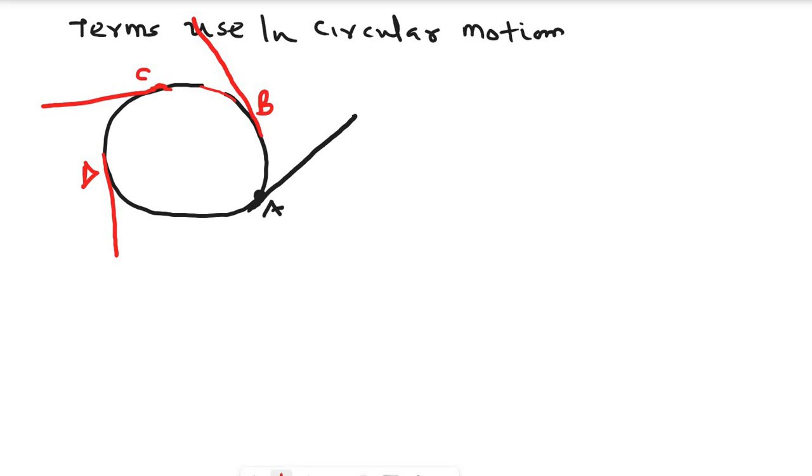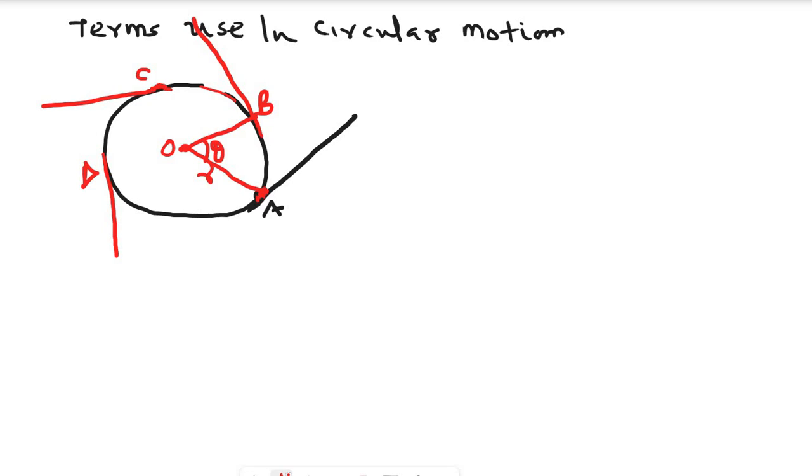This is the center of the circle. From here to here is the radius of the circle. This is point O. I'm considering these two points, A and B. The body has been displaced from A to B at an angle theta.